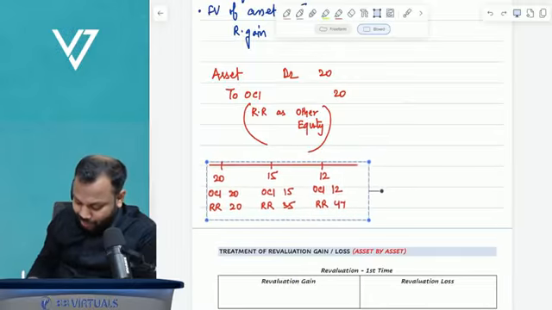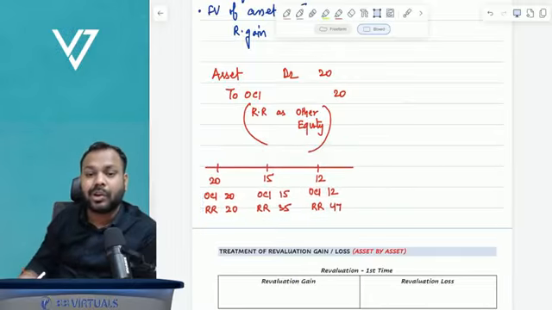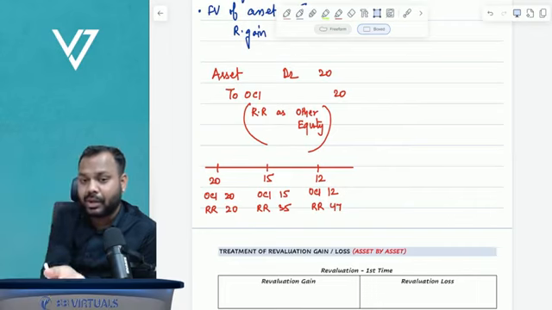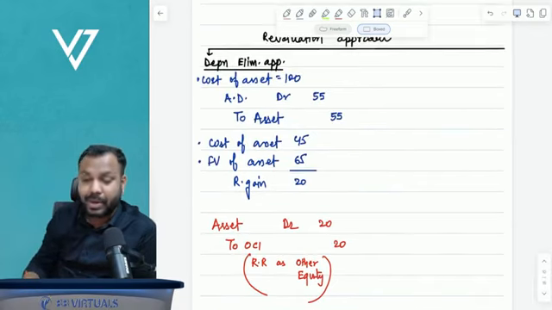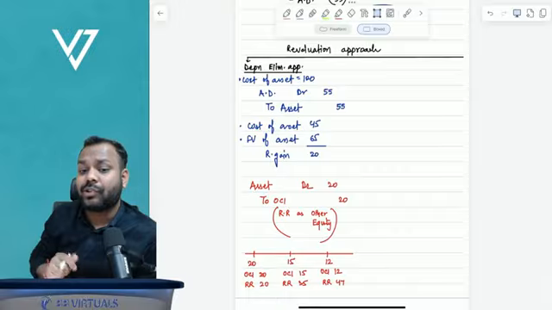You know what? Many of the students are not aware of these small topics. They're not even aware of it. But in the exam, they will definitely test your knowledge on this.